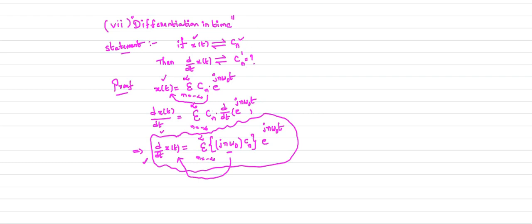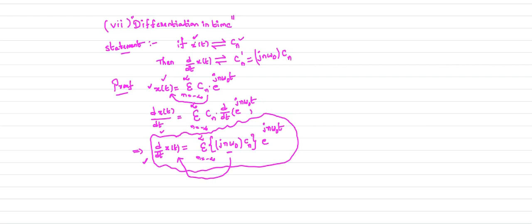Clearly observe, Cn is the complex exponential Fourier series coefficient of your signal x of t. Now in place of Cn we have Cn times jn omega naught. So the complex exponential Fourier series coefficient of d by dt of x of t is nothing but Cn times jn omega naught. So that is your answer. Your Cn dash is equal to jn omega naught times Cn.